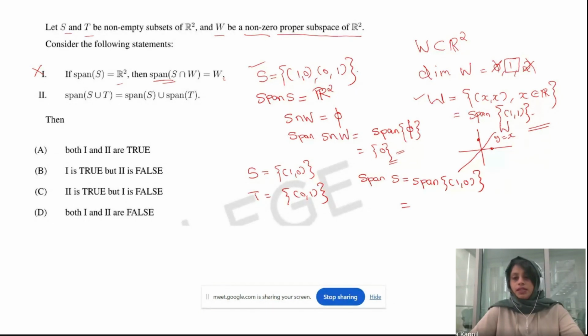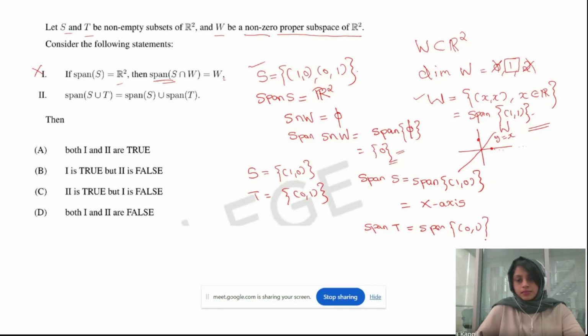The linear combinations of this set (1, 0) will be all the points along the entire x-axis, correct? What about the span of T? Span of T will be equal to span of (0, 1). The first coordinate is 0, a constant, and only the second coordinate changes throughout. So it will be the entire y-axis.